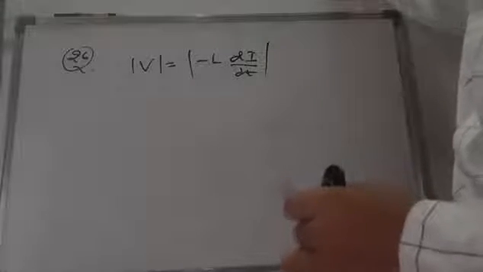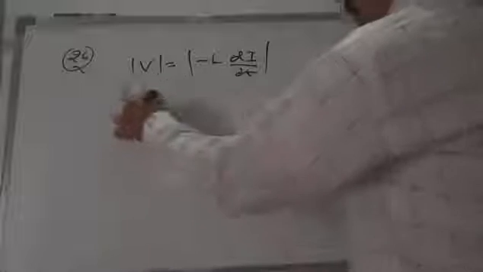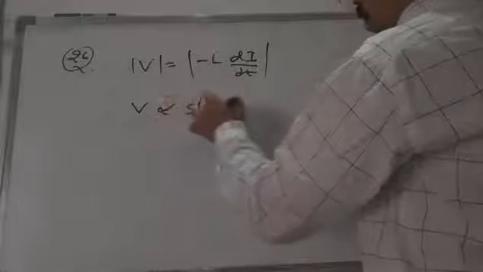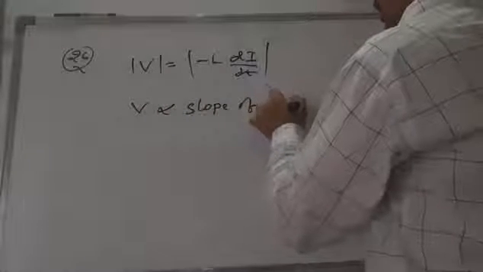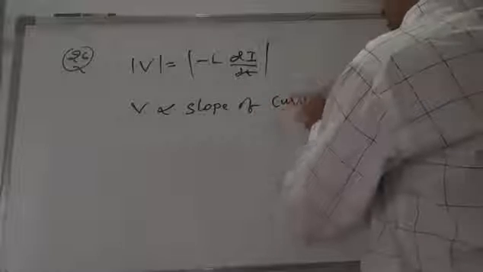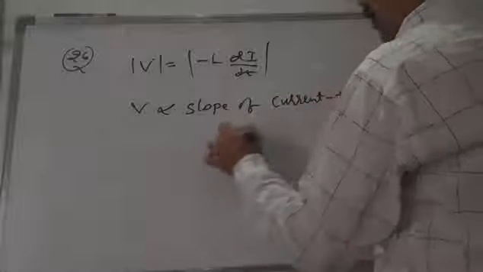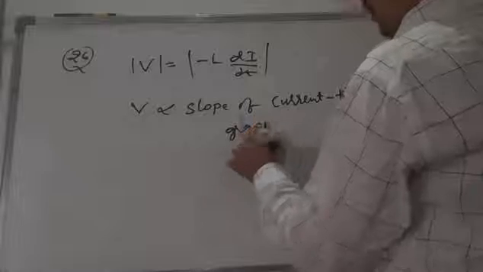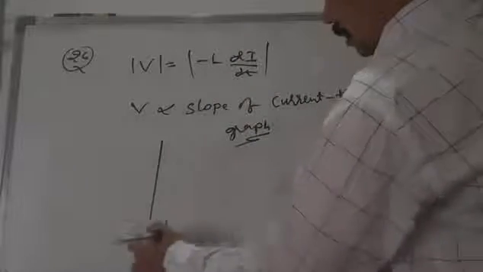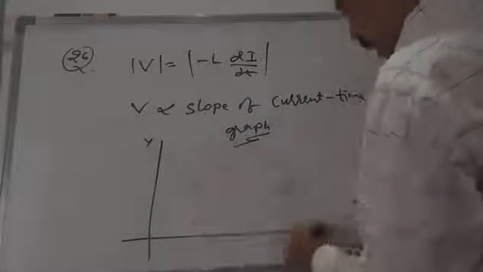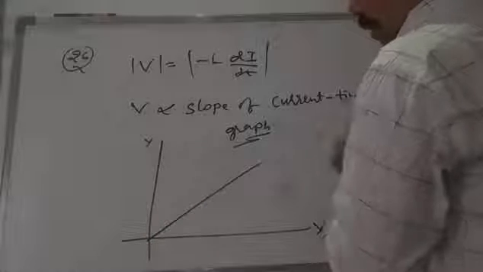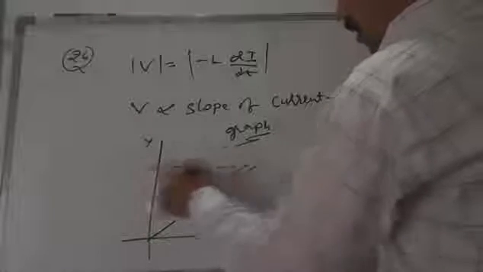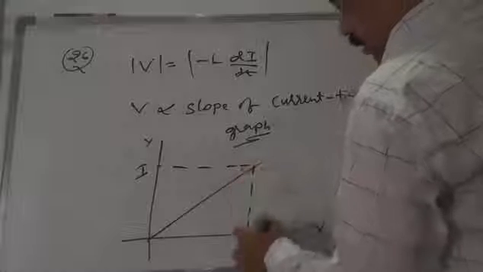V is proportional to the slope of the current-time graph. Suppose the current versus time graph is drawn like this: y-axis is current, x-axis is time.